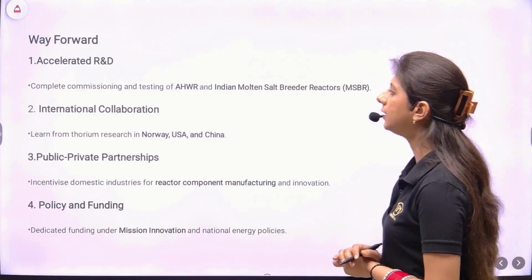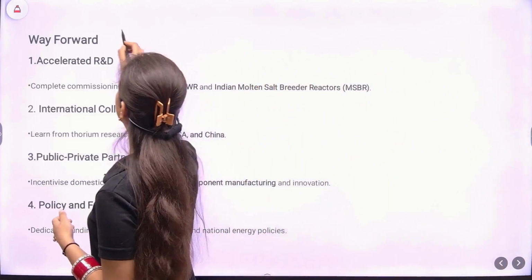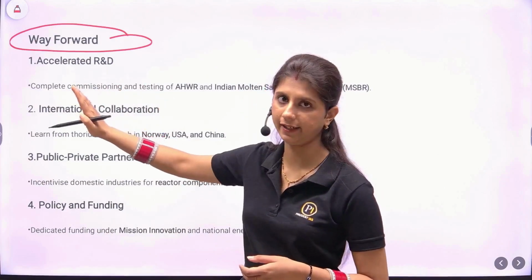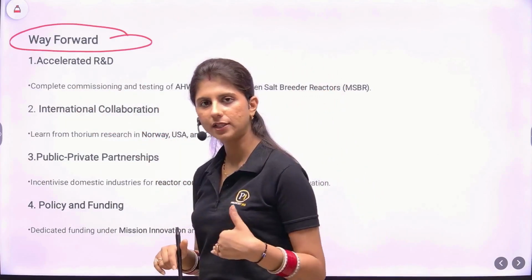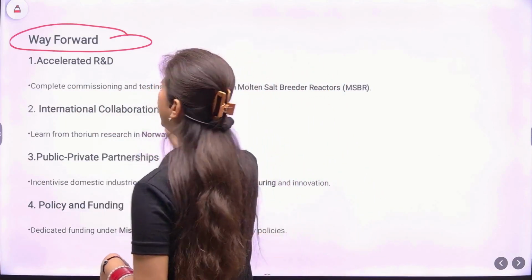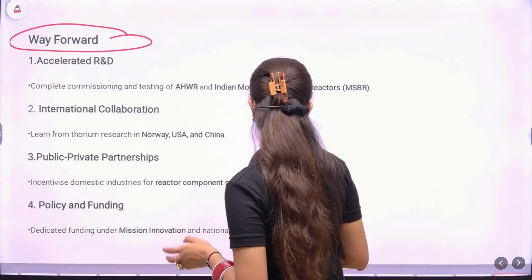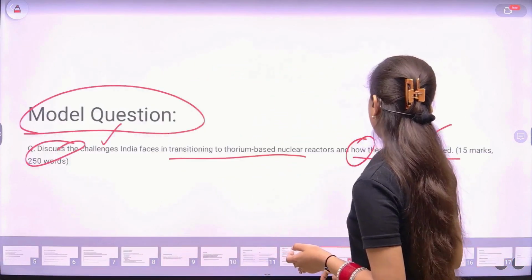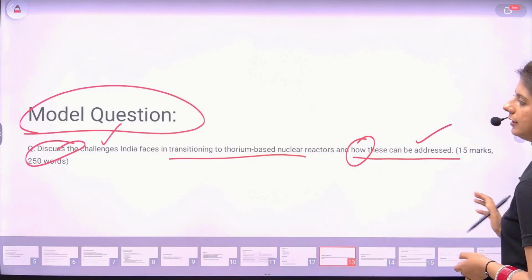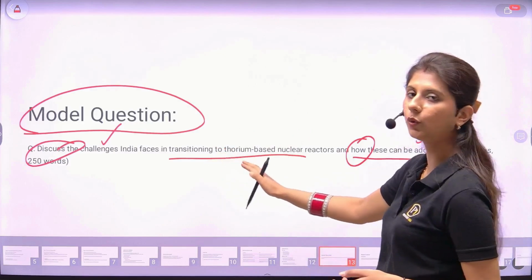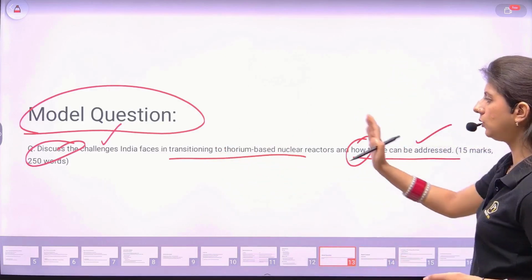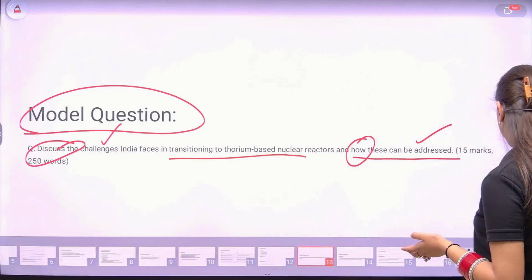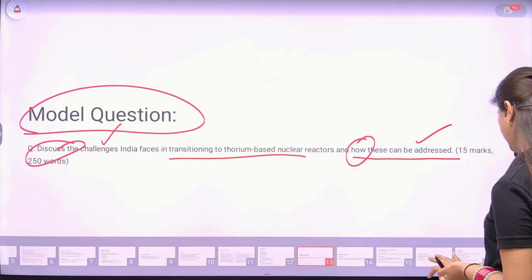We'll quickly move towards the second dimension, which is the way forward. Now here, either you can choose this heading, or what I would suggest my students is to write the heading as per the question demand. So what was the question? Just quickly look at it. How these can be addressed. What challenges India is facing in transitioning to thorium based. So: addressing the challenges for the thorium based nuclear reactors.